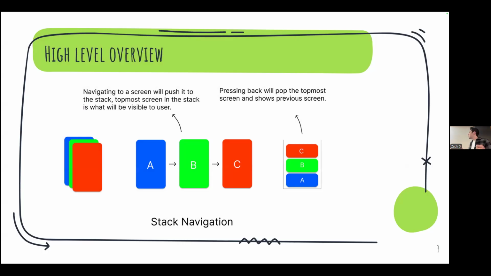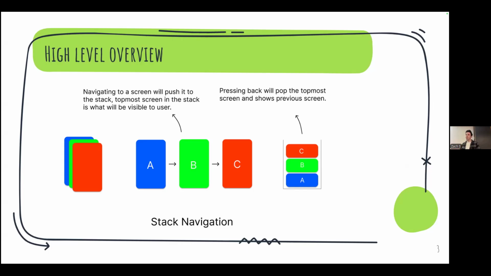So in a mobile app, the most common form of navigation that you'll see is something called stack navigation. Basically, the idea is that you maintain a stack of screens, and as you navigate, you push screens on top of your stack. And if you want to go backwards, you're popping them off of your stack. If you're familiar with the stack, it's a data structure in computer science, and this is basically what this uses. A quick visual for you is you might start on screen A and then navigate to screen B and screen C, and they'll be placed on top of each other in this stack. So that's how you want to imagine your navigation graph when you're navigating.